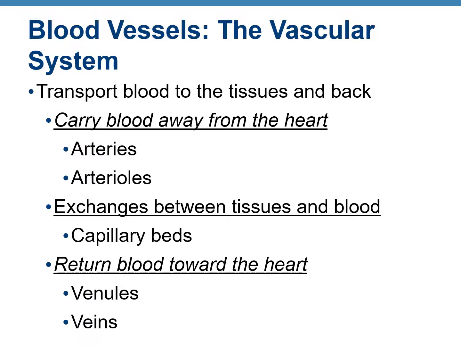And in between these, that means the arteries or the arterioles and the veins or the venules, are very, very thin blood vessels that help in exchange between the tissues and blood, and those are known as capillaries. So there are arteries that give rise to arterioles. From arterioles, it is the capillary network, and from the capillary network they start aggregating to form the venules, and the venules would merge to form the veins.